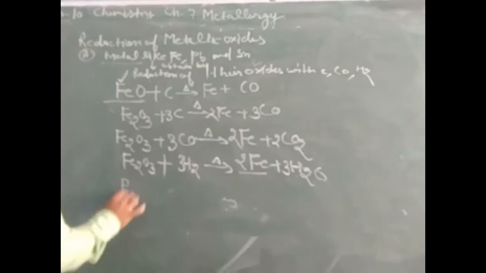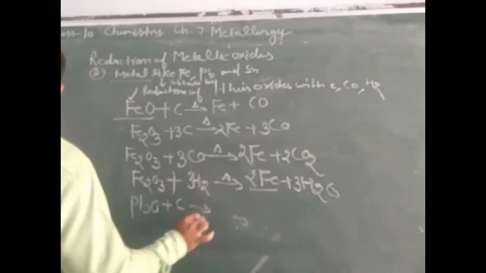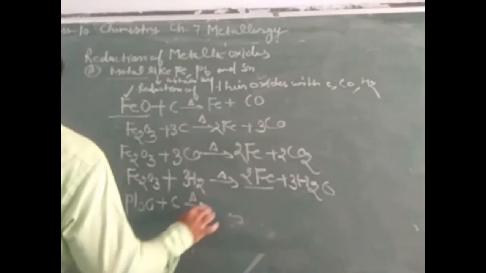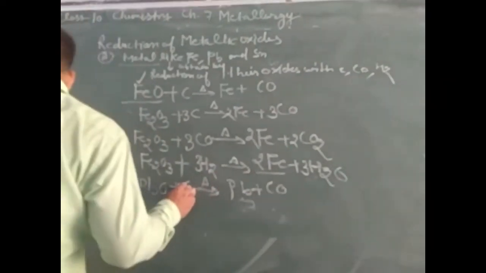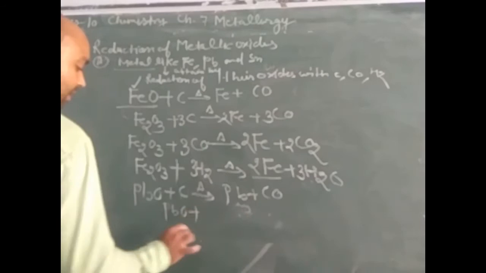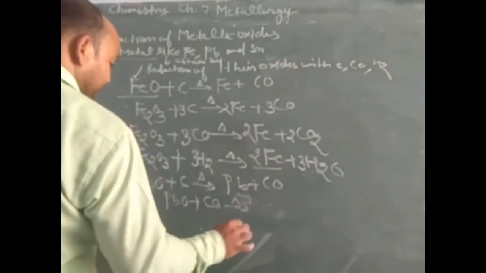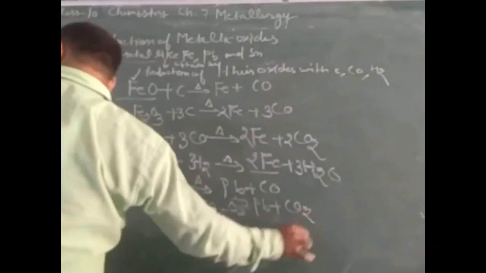Again we can take lead oxide, PbO, when treated with C, that is carbon, called coke. Then formation of lead and carbon monoxide will take place. Again, if we take lead oxide treated with carbon monoxide, then formation of lead plus carbon dioxide will take place.